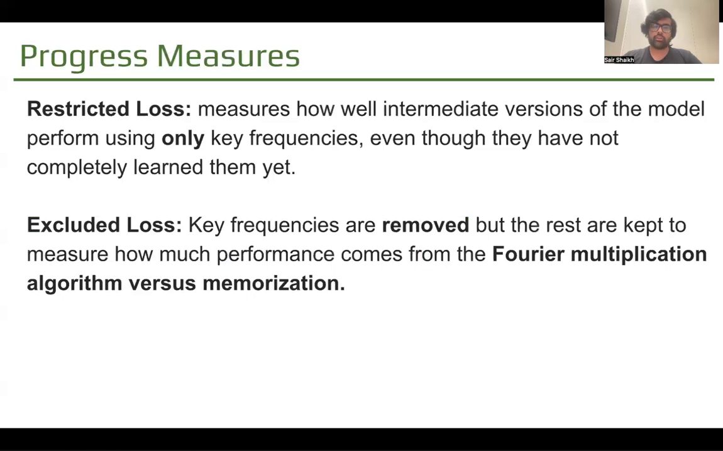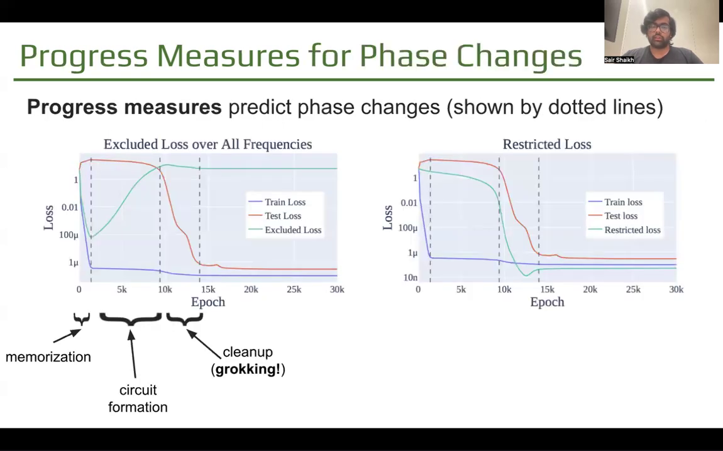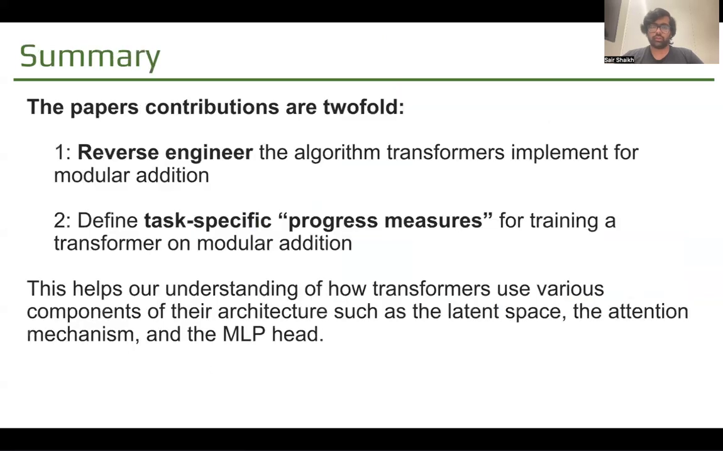They introduced two progress measures. Firstly, restricted loss, which is basically loss, but only using the key frequencies and eliminating everything else. And excluded loss, which excludes key frequencies and leaves everything else. And they saw that the training mechanism can be divided into three phases: memorization, where the train loss decreases; circuit formation, where the train loss remains low, but the test loss remains high; and then cleanup, where all the bad representation is cleaned up and we see grokking. These correspond more directly to the progress measures that we defined.